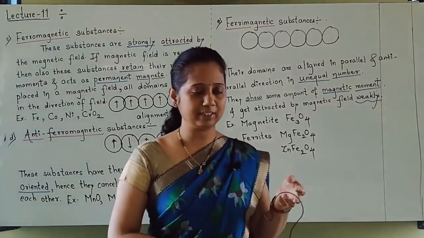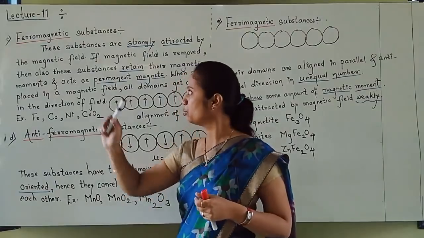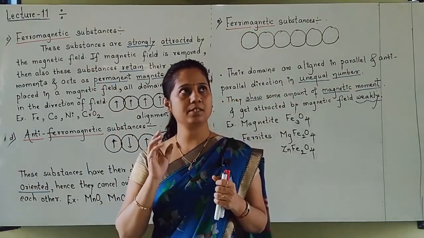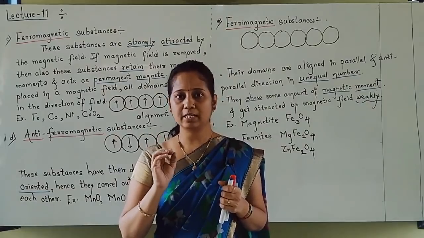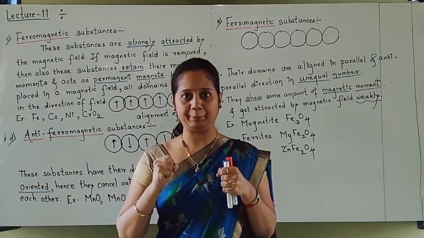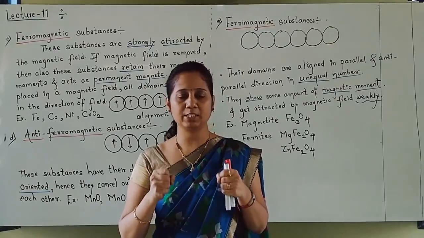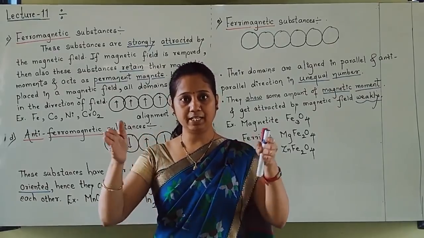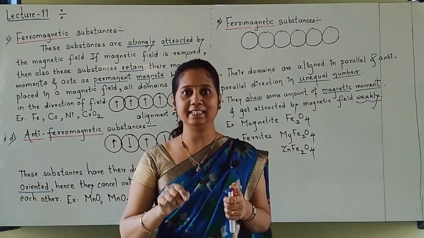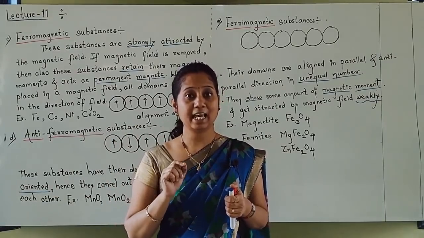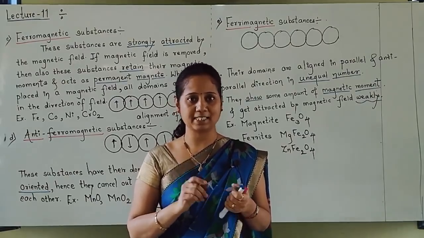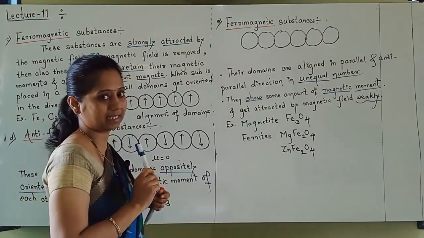Yes, friends, let us see the remaining three types. Already I have told you about ferromagnetic substances. Ferromagnetic substances are the substances which get attracted by the magnetic field very strongly. Okay, the attraction will be very strong. If the magnetic field is removed, the magnetic properties are still retained in those substances. They act as permanent magnets. That type of substances are called ferromagnetic substances.